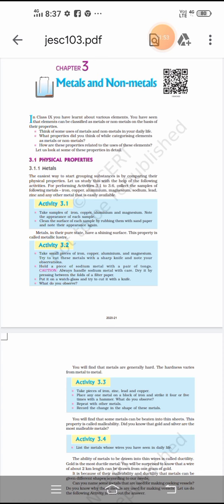Potassium, sodium, calcium, magnesium: when they burn with air or oxygen, we get oxides. When they react with water, we get hydrogen gas and a salt. When they react with dilute acid, we get salt and hydrogen gas also.